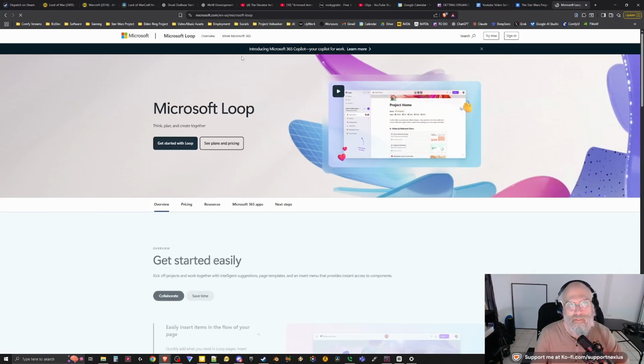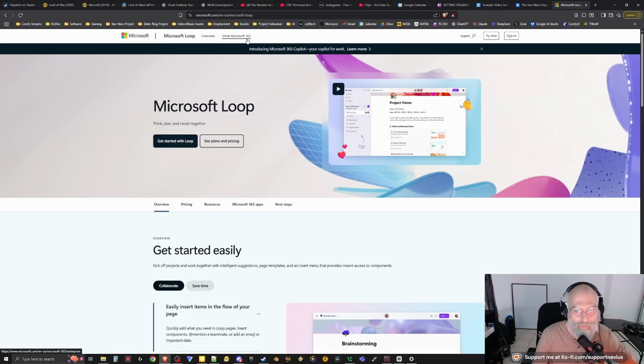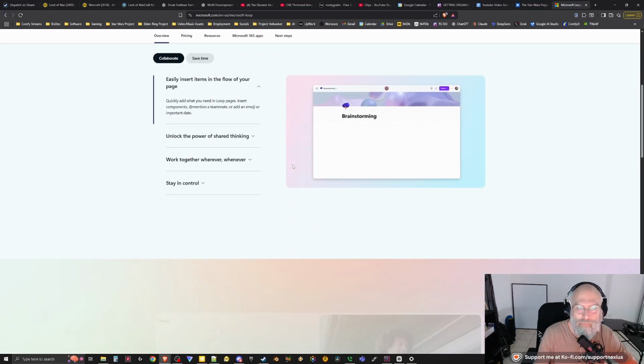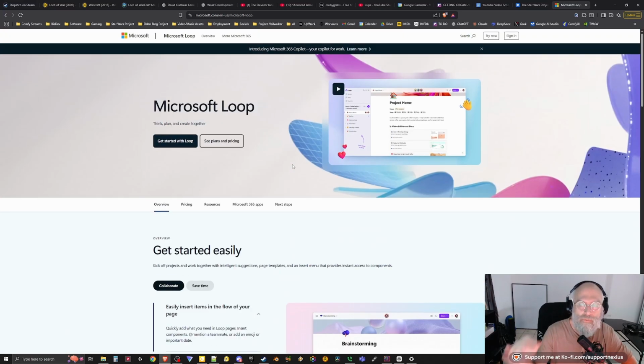Oh well, it's part of the Microsoft 365 suite. So I can see, there's a lot of businesses that already use the Microsoft 365 suite. So if your company or boss are already using that, it probably would be beneficial to jump in and use Loop for things, because that way you're in the same ecosystem.